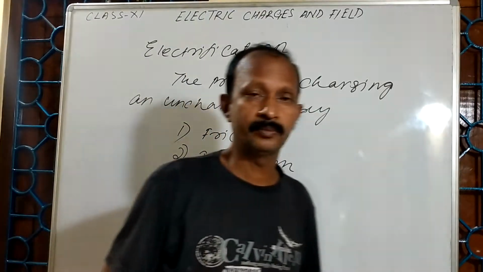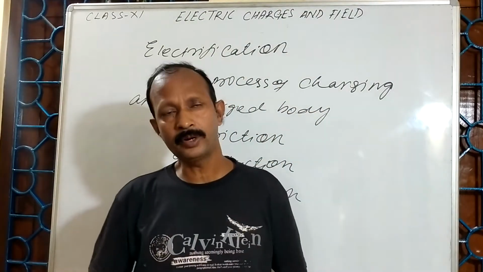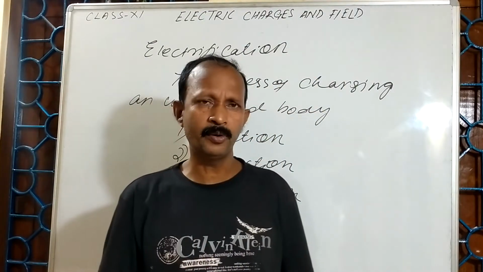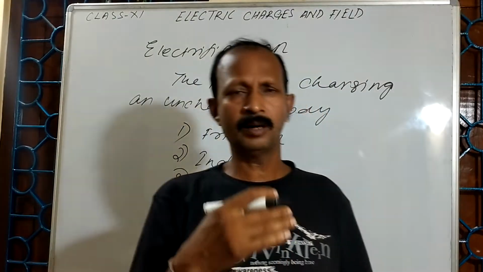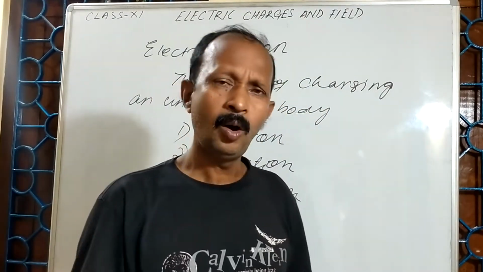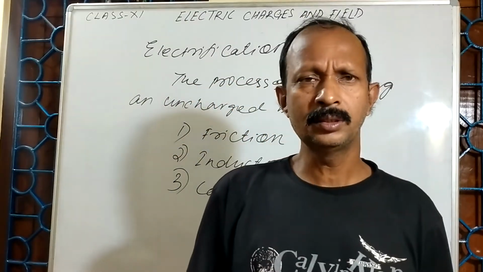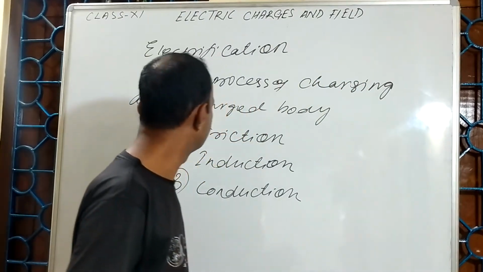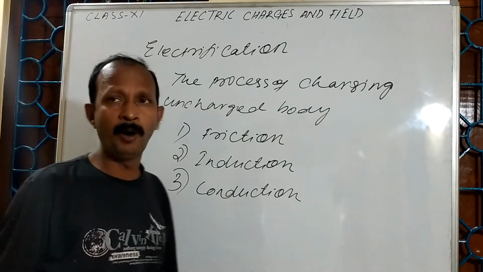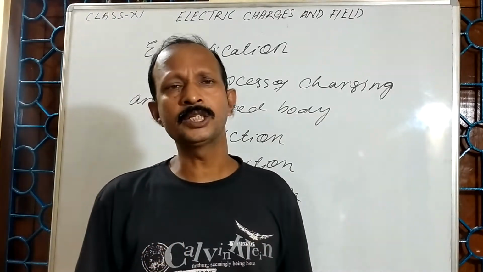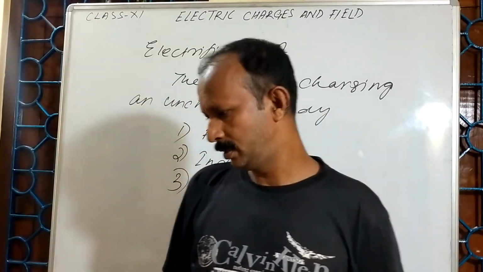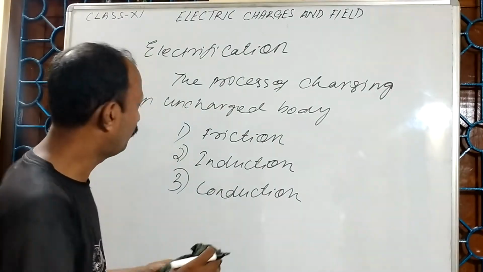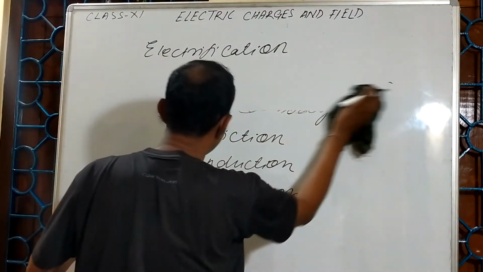That means we can charge a body by three different ways, either by friction or by induction or by conduction. So at first I shall explain about the electrification by friction, or we can say frictional electricity.